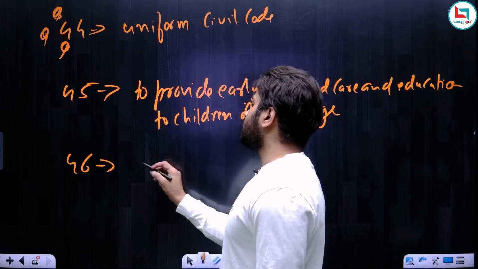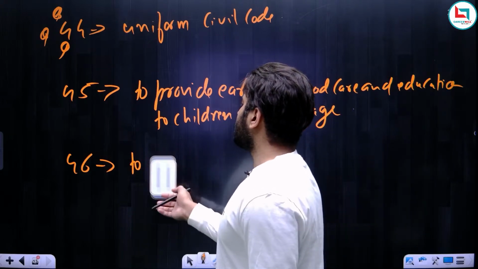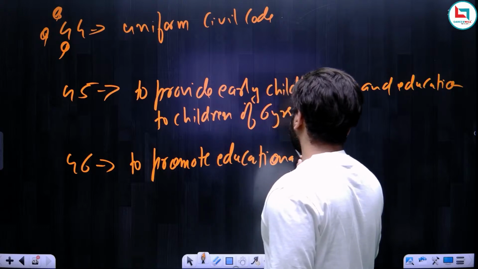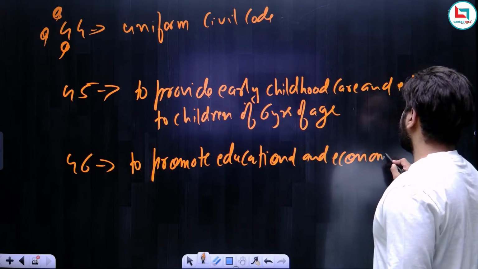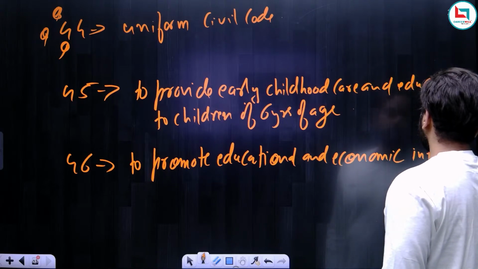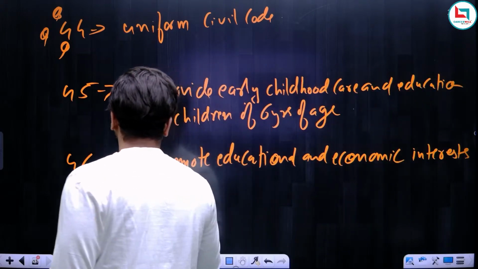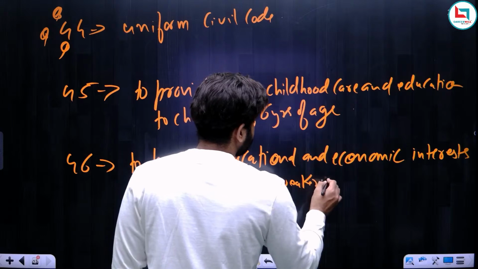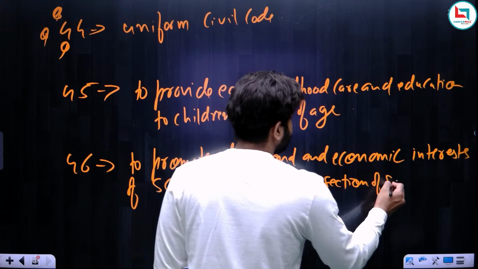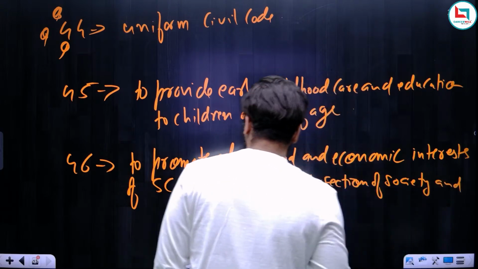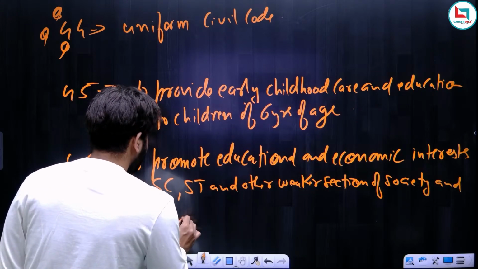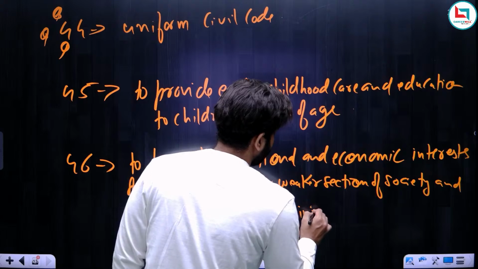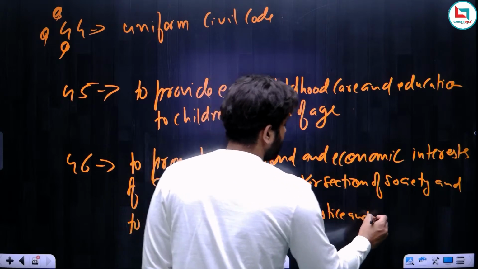What Article 46 says is to promote the educational and economic interest of SC, ST and other weaker sections of society, and to protect them from social injustice and exploitation.